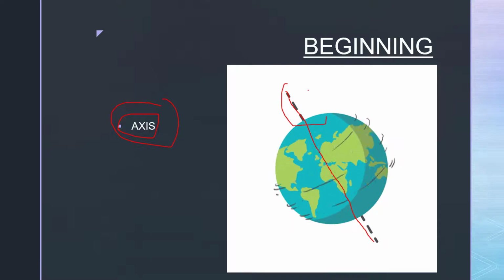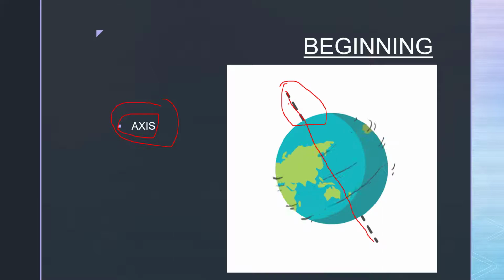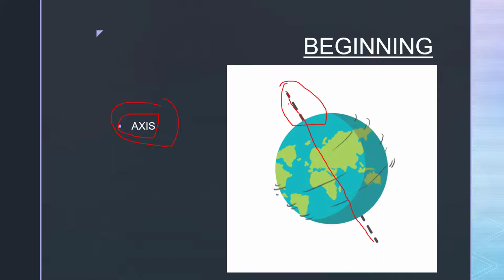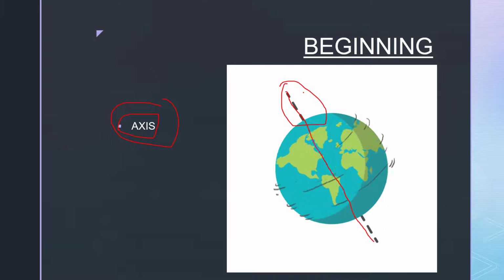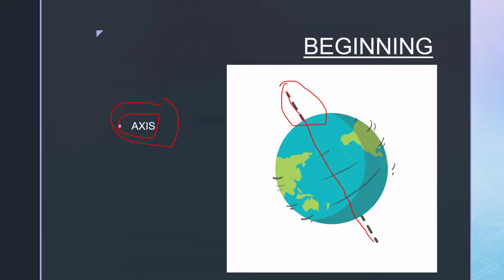This is an imaginary line, not an actual line. It does not exist on the earth. It is just an imaginary line on which earth rotates from west to east. So what can be the definition of the axis?